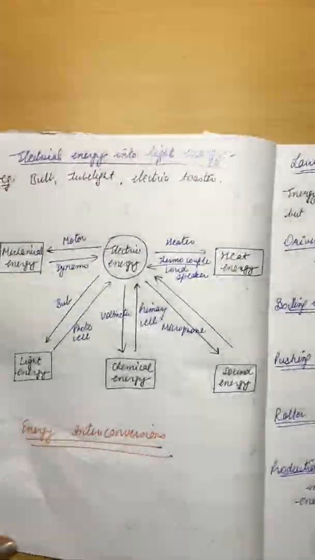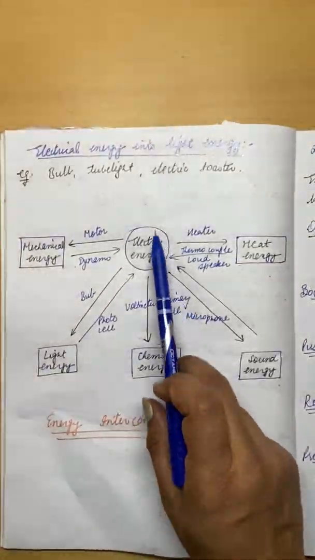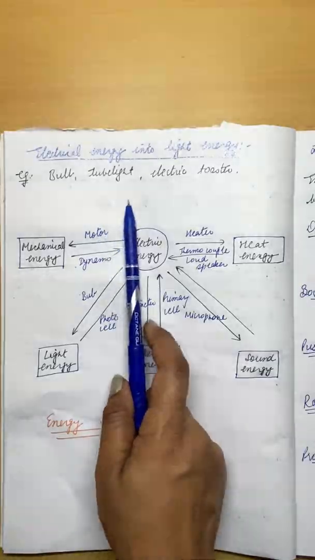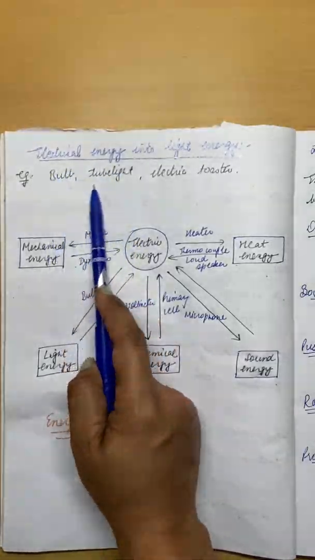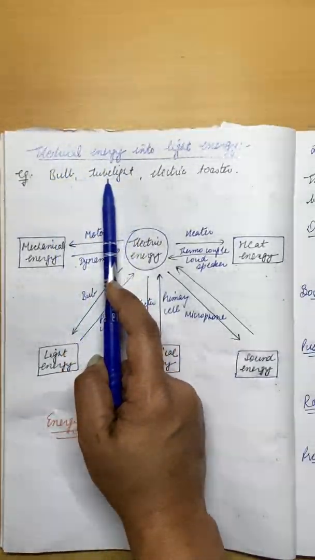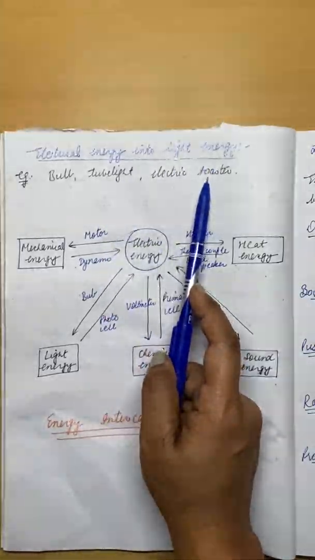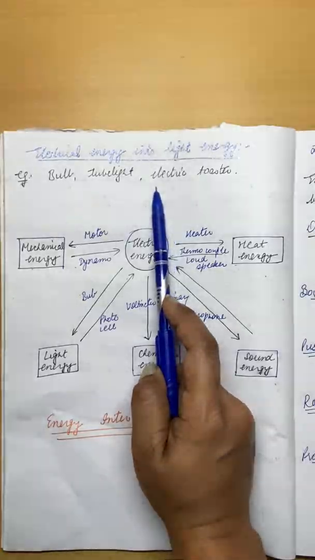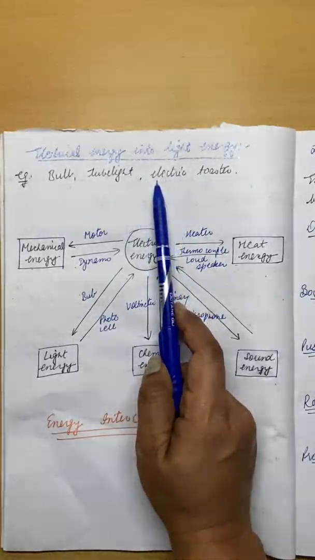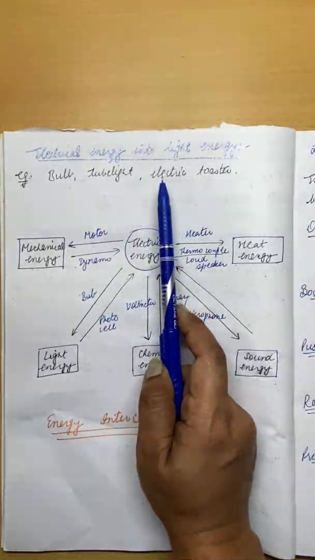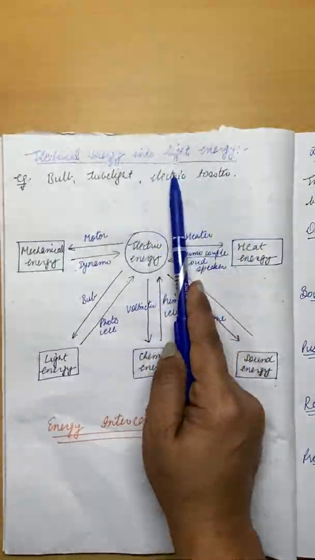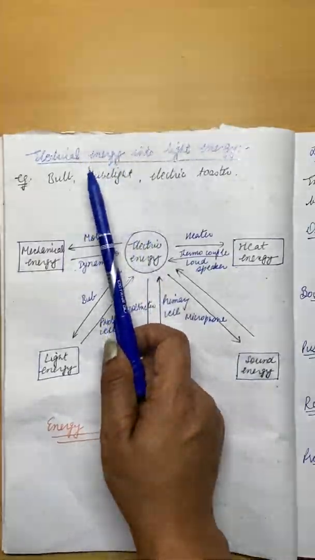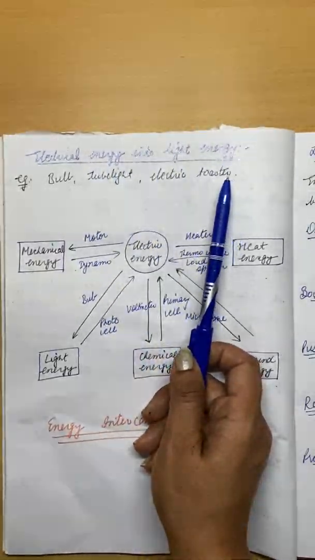Next is electrical energy into light energy. Bulb, tube light: they convert electric energy into light energy. Electric toaster, what does it do? It also converts electric energy into light energy. They become red hot. Red hot means they are producing light. That means they are converting electric energy into light energy.